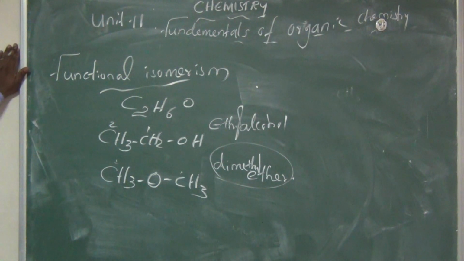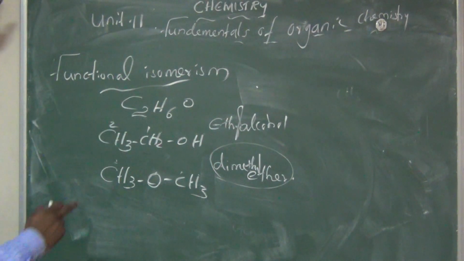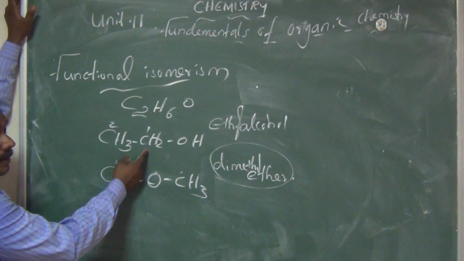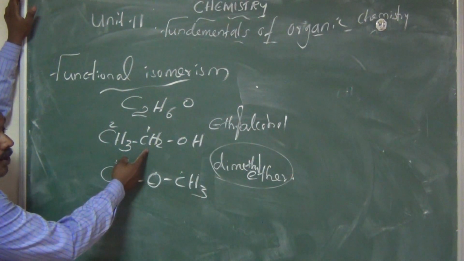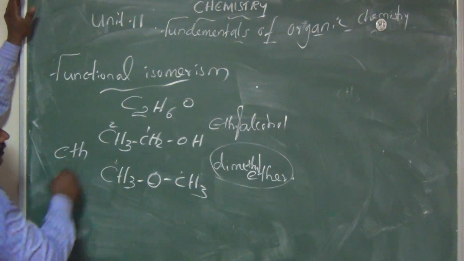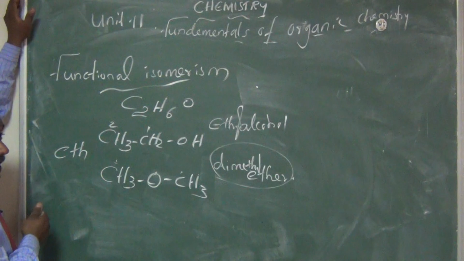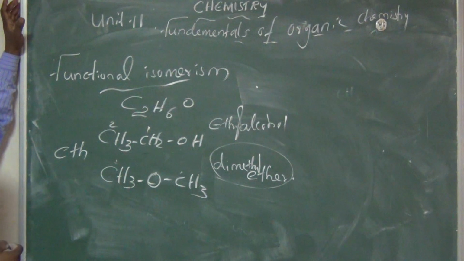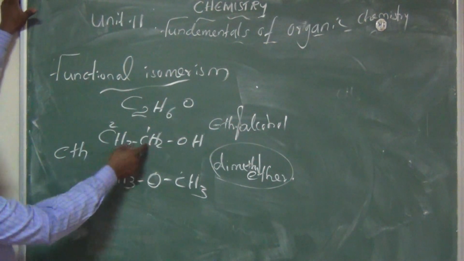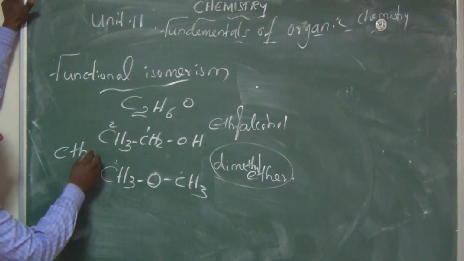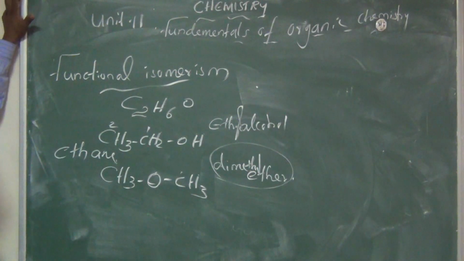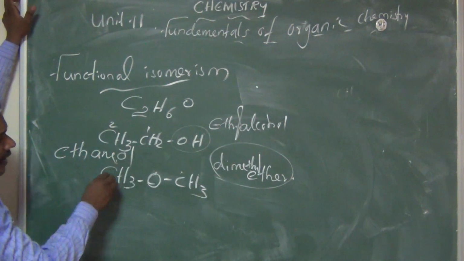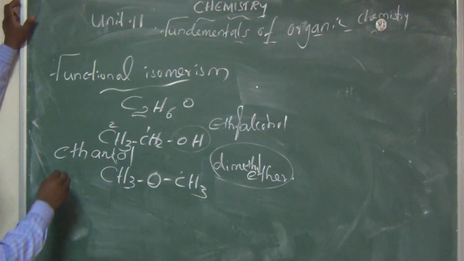So what is the IUPAC name of this compound? The first carbon has OH, so we say ethanol. The number of carbons is 2, so the alkane root word is eth. 1 carbon, root word is meth. 2 carbons, eth. 3 carbons, prop. 4 carbons, but. So for 2 carbons we say eth. Here there is a single bond, ane, and the functional group OH. The secondary suffix is ol. Here the e is dropped. So the name of the compound is ethanol.